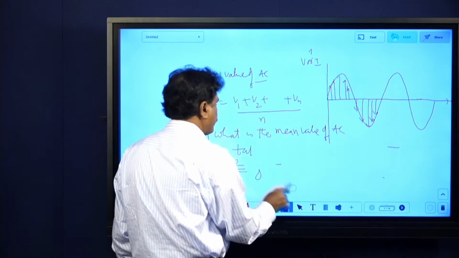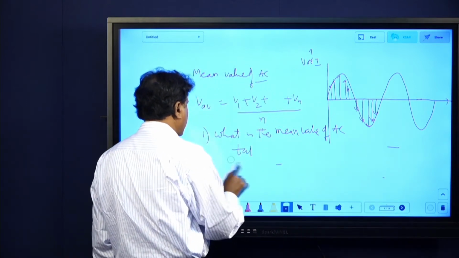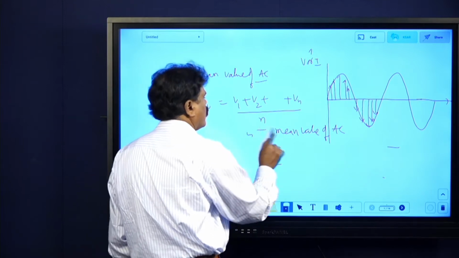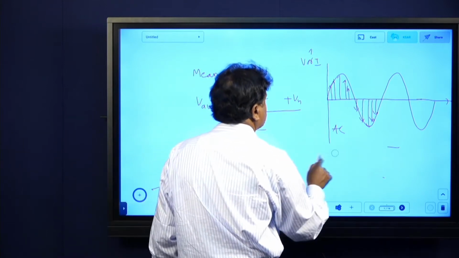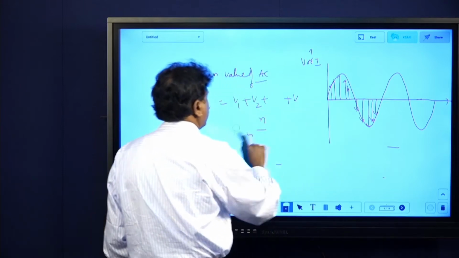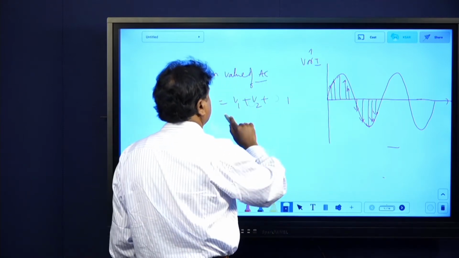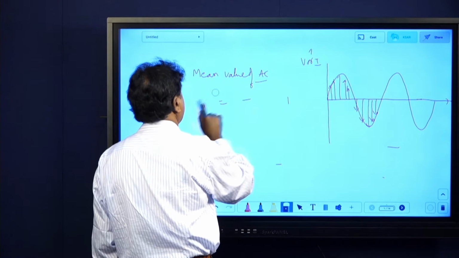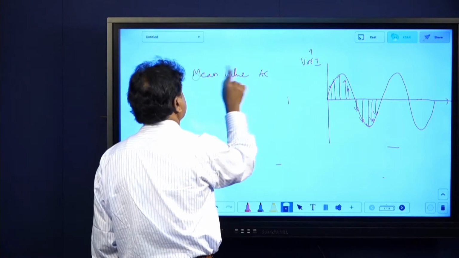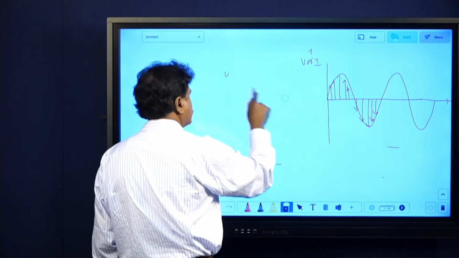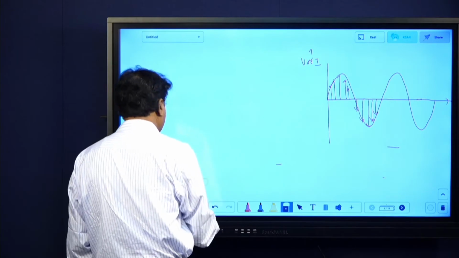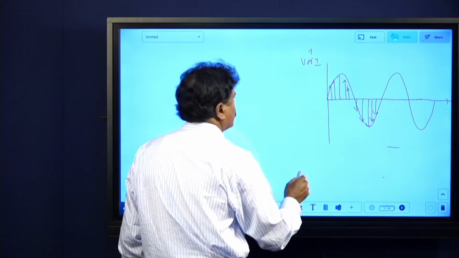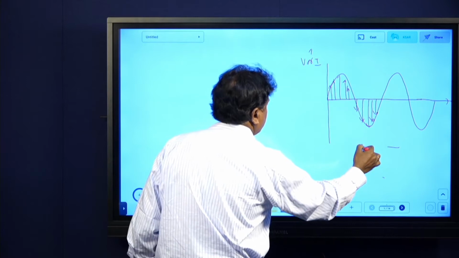What is the RMS value of AC? I am concentrating on even 1 mark and 2 mark things, not only 5 mark things. There are a few things which you can go through. Further things I will be explaining here. We will take up 2 more sessions or so later, other than this session, and I will try to complete the maximum such that you should get a good idea.